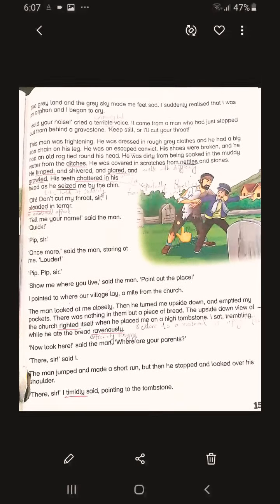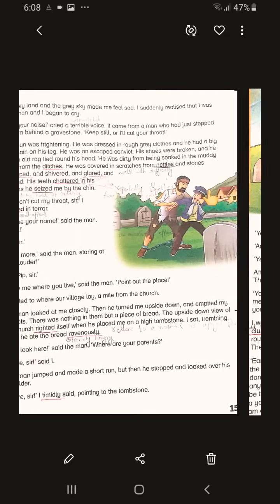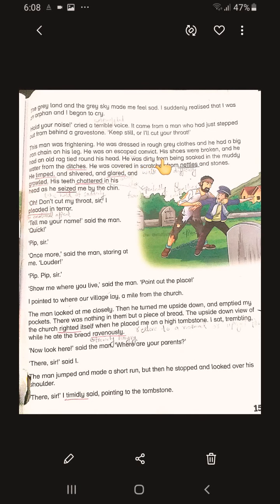Can you see the appearance of this man? The way of his dressing, and again the iron chain around his leg. Can you see? He was an escaped convict, right? He might have run out from the police station. His shoes were broken, and he had an old rag tied around his head, as you can see in the picture. He was dirty from being soaked in muddy water from the ditches. He was covered in scratches from nettles and stones.